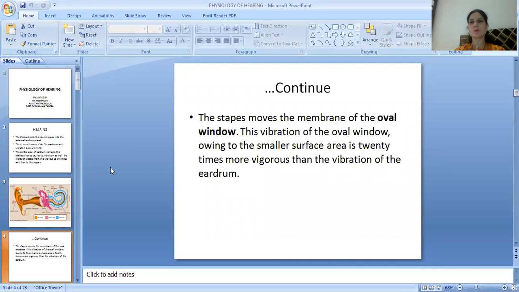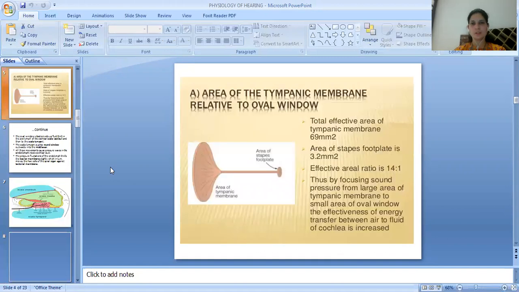Then the stapes moves the membrane of the oval window. The vibration of the oval window, owing to the smaller surface area, is 20 times more vigorous than the vibration of the eardrum. Here is a picture of the area of the tympanic membrane relative to the oval window. On the left side there is the tympanic membrane area, and on the right side there is the area of the stapes footplate, which is attached to the oval window.